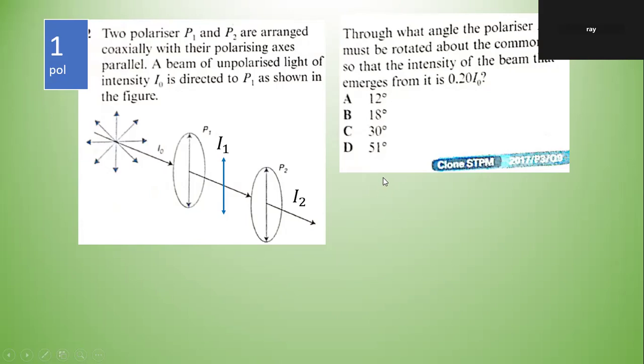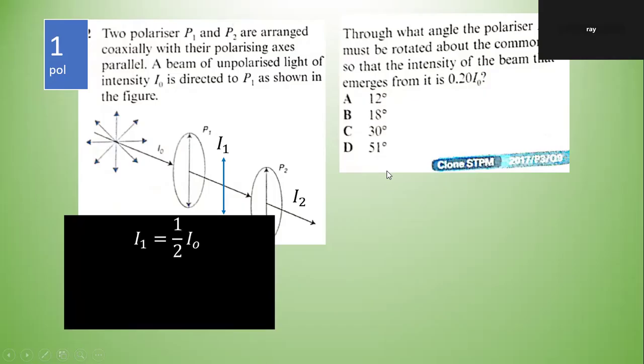Which formula should I use? Malus's formula? Yes, it passes through half of it. If this is your I naught here, the examiner can play with you. He doesn't have to follow the symbols of the syllabus, but we know how to use the equation. If this is I naught, then passing through will be half of it, half I naught. Then you apply Malus's law.